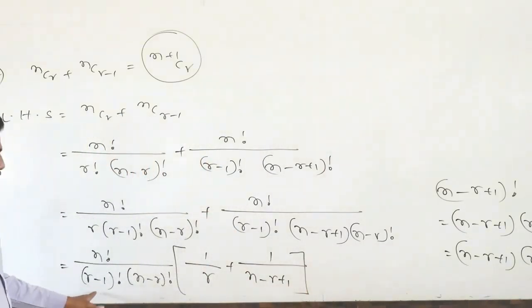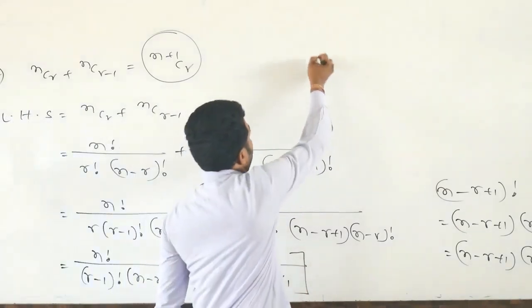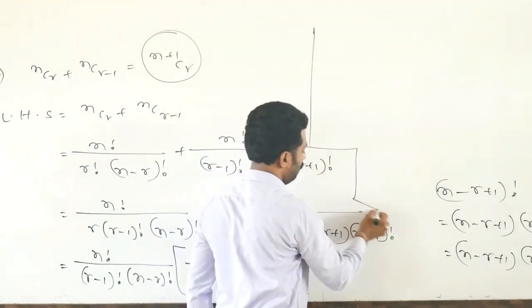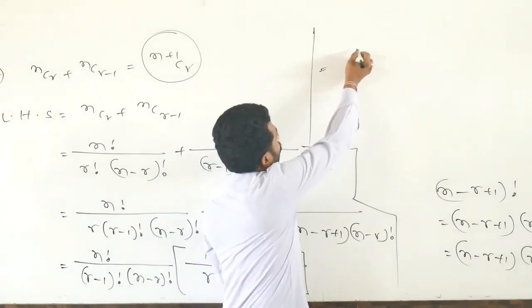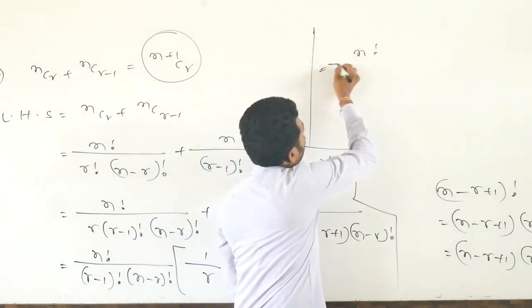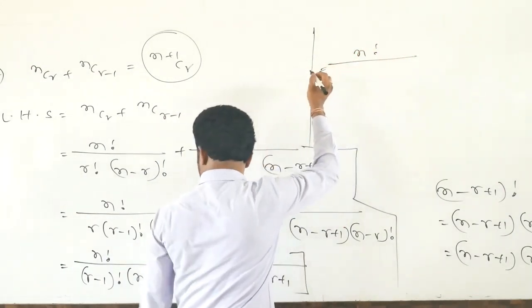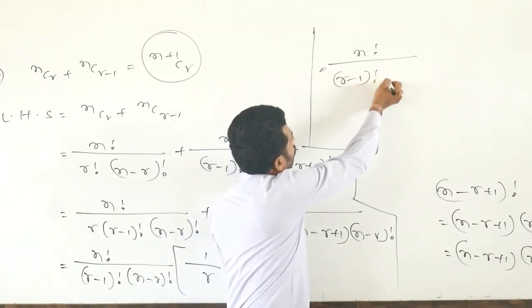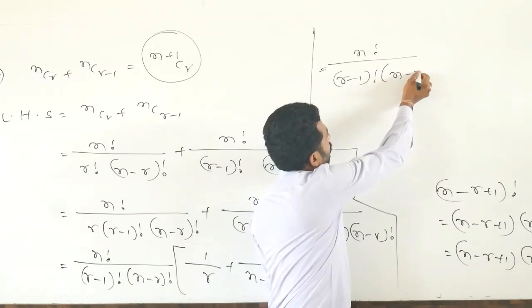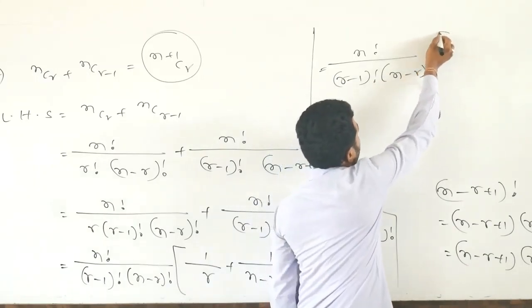So finally, this is n factorial divided by (r-1) factorial into (n-r) factorial.